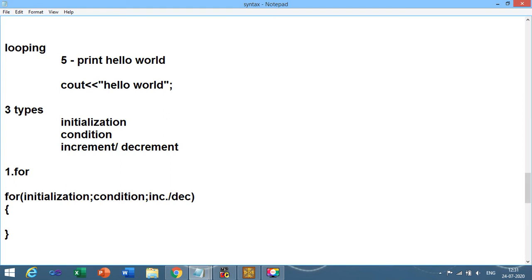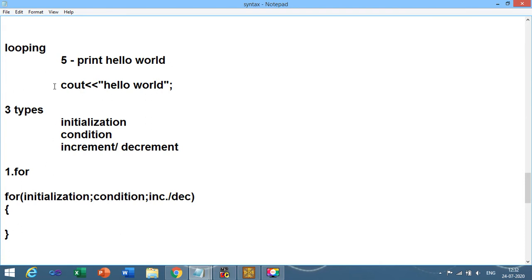Each and every loop contains 3 portions; you need to decide the initialization, the condition, and whether you do an increment or decrement on the variable. Here we will start with the first loop. In today's session, we are going to perform our programs using the for loop. So we just need to declare the variable initialization, condition, increment or decrement.